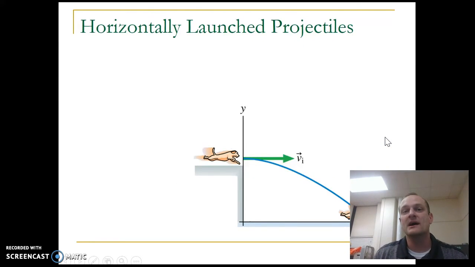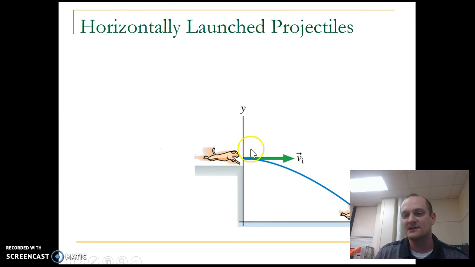Okay, so let's look at horizontally launched projectiles. I'm going to call this dog my projectile. This is my object that's going to fly off the edge here, fly through the air, then land over here in the water. This diagram comes from these dog jumping competitions where they basically throw a toy off the end of a dock and they see how far the dog can jump into the water.